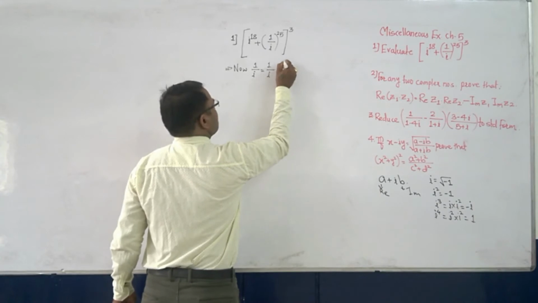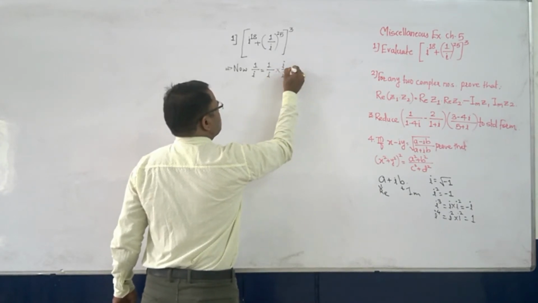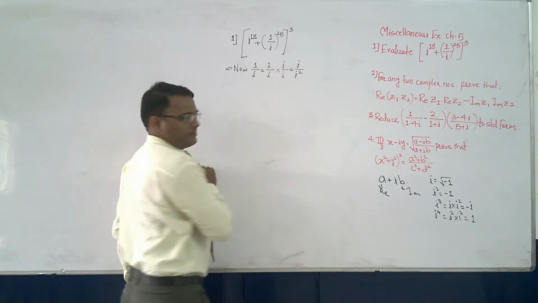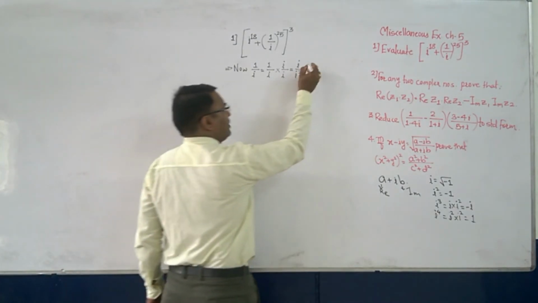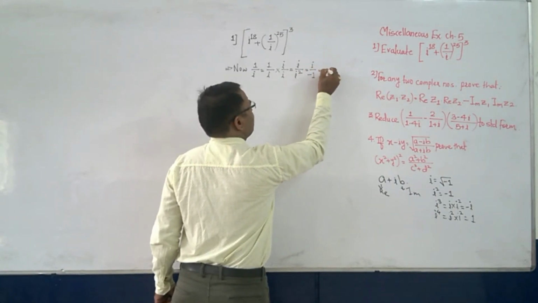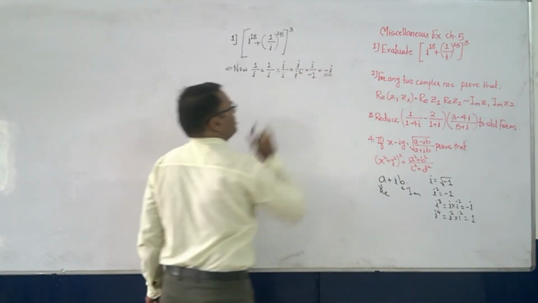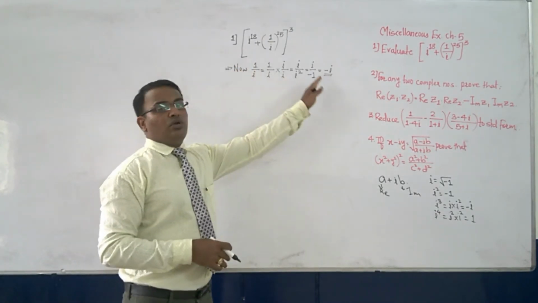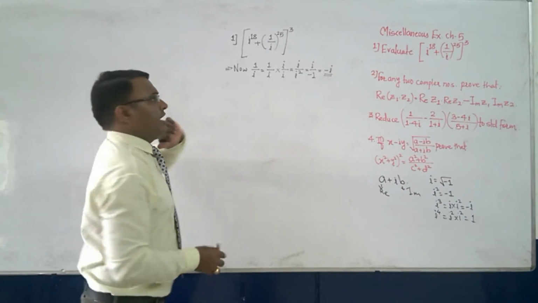So this will become i upon i square, right? And we know the value of i square is minus 1. So what we are getting is the form minus i. So instead of 1 by i, we will be using minus i.